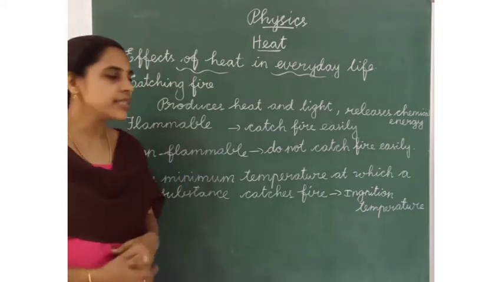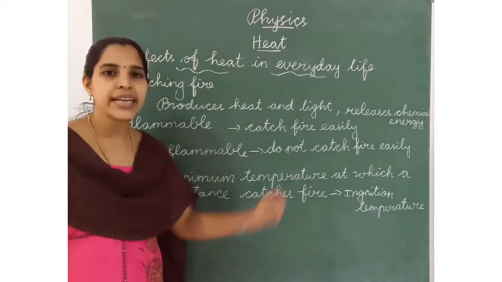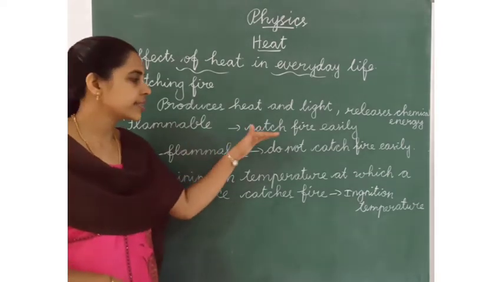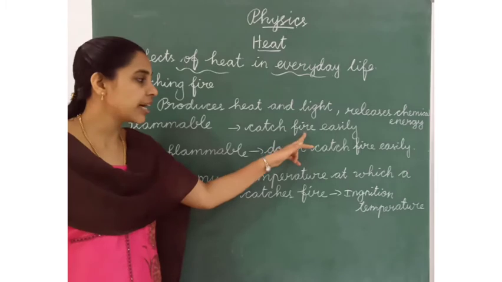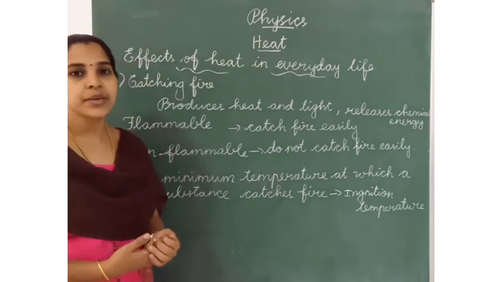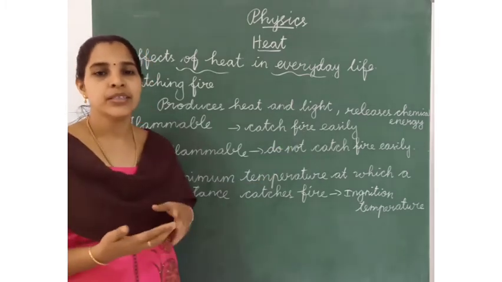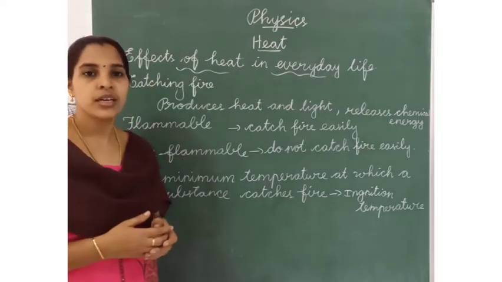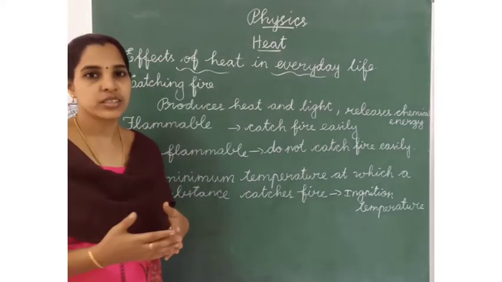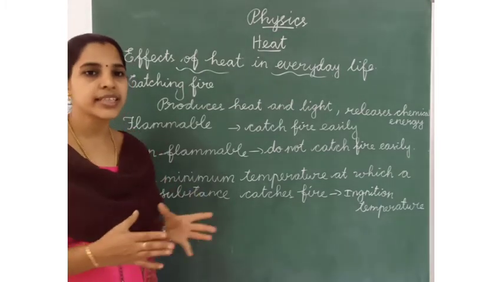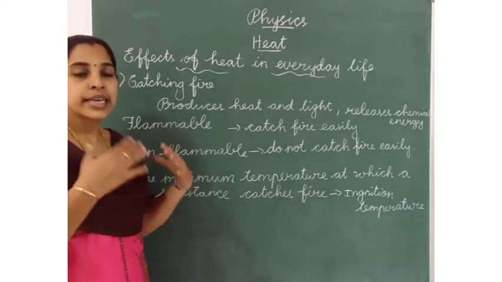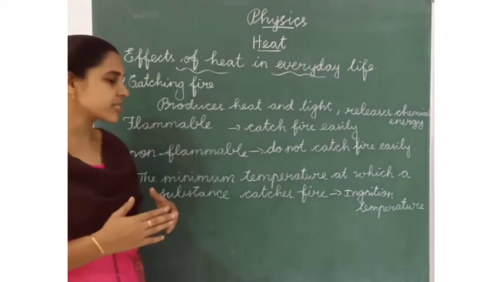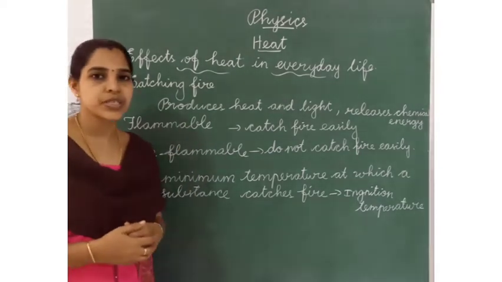The substances that catch fire easily, for example paper, wood, kerosene, petrol, cloths. These are the things that catch fire easily. So these substances are called flammable substances.